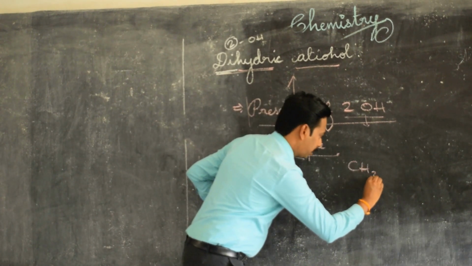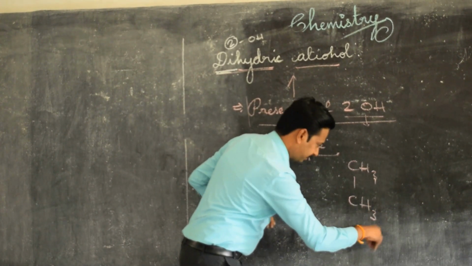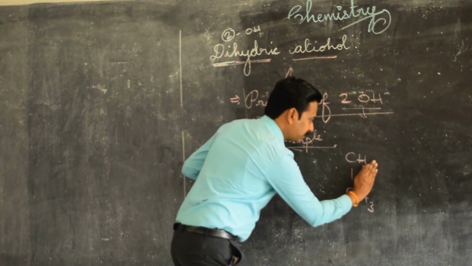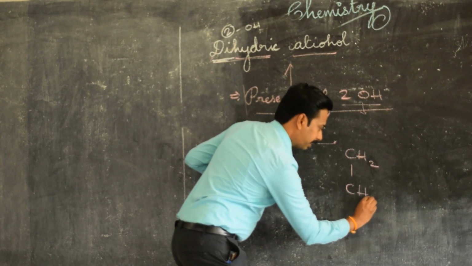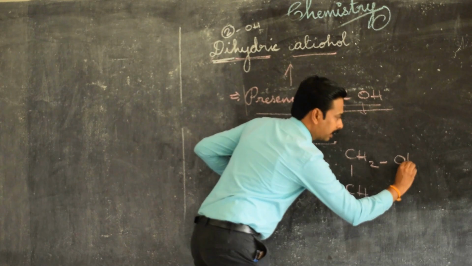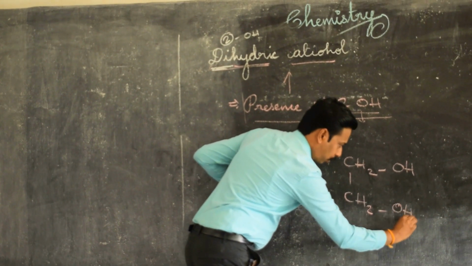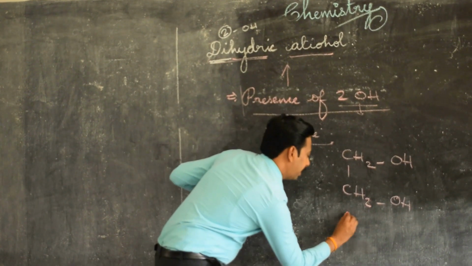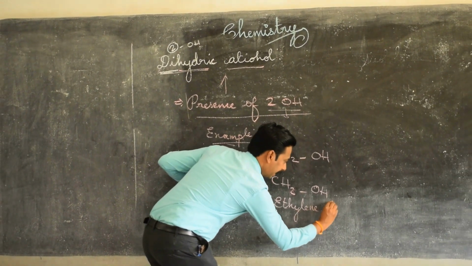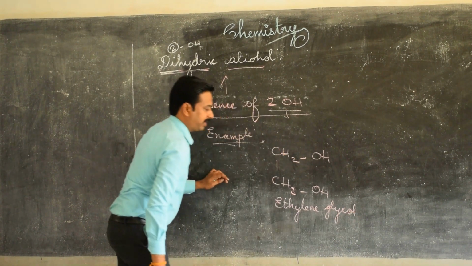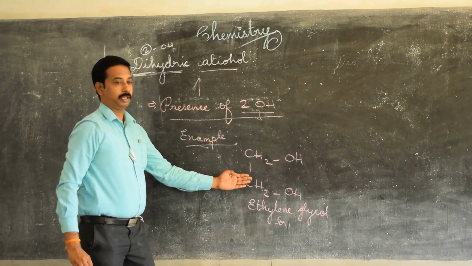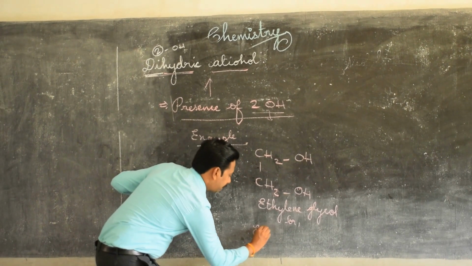Next we are going to see an example for dihydric alcohol. What compound is it? Can anyone say? CH3 bond CH3 is none other than ethane. On replacing one hydrogen in both parts, instead of one hydrogen we add OH. So what compound is it? It is named ethylene glycol. What will be the parent compound for this compound? The parent compound is ethane.